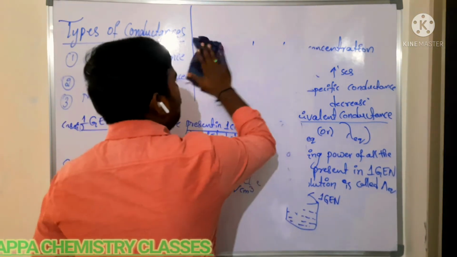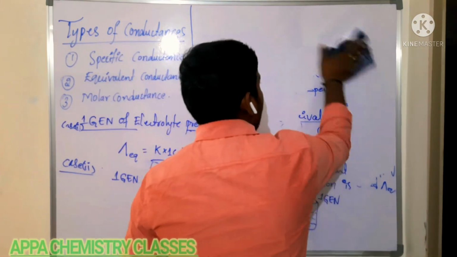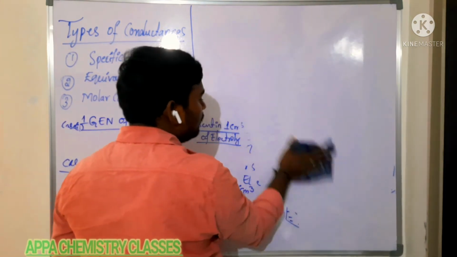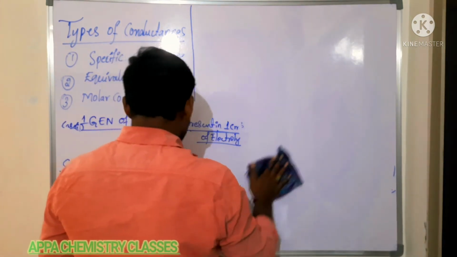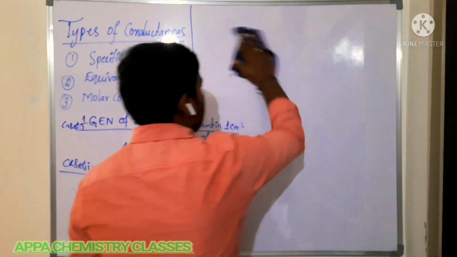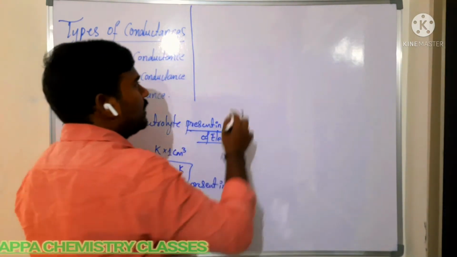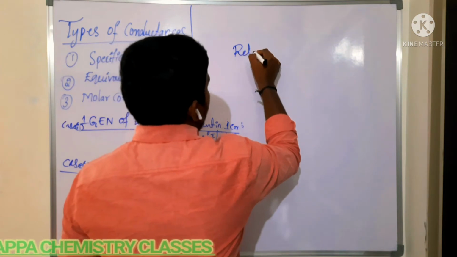Now we are going to see the relation between normality, equivalent conductance and specific conductance.